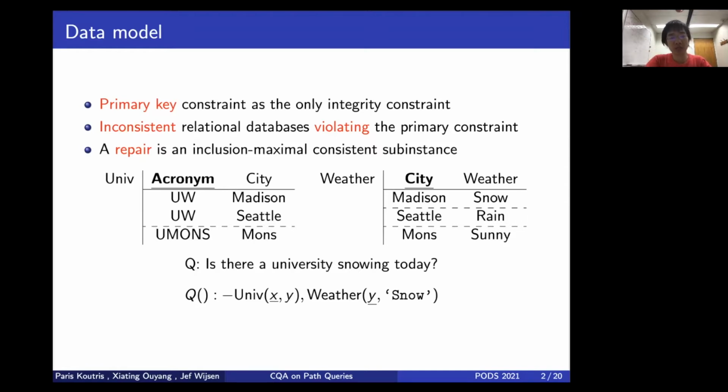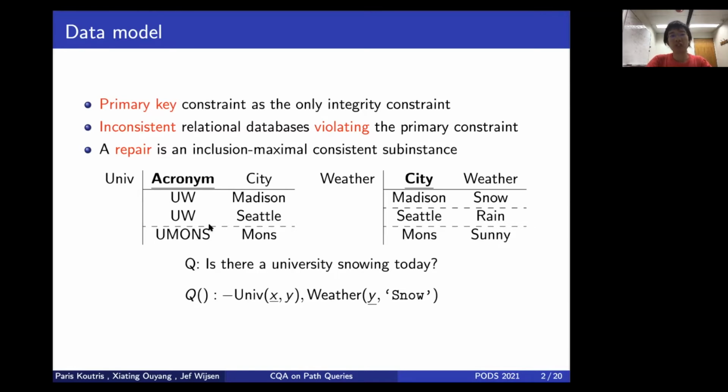As an example, this database is inconsistent because the key UW corresponds to two facts in the university table, one in Madison and the other in Seattle. To repair this database is to decide which one you keep among these two facts.